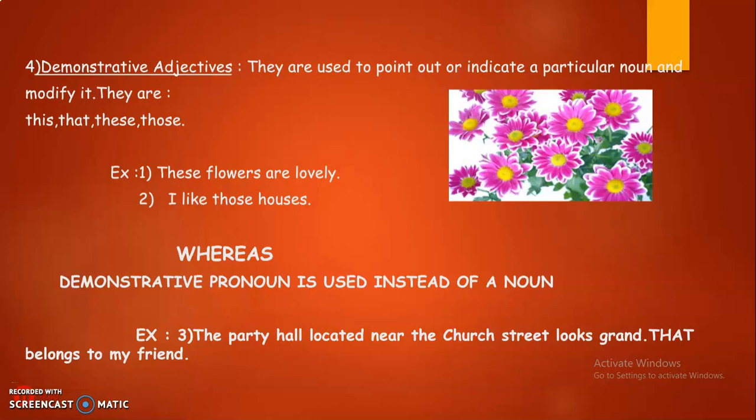For example, the party hall located near the Church Street looks grand. That belongs to my friend. So instead of saying that the party hall belongs to my friend, I can simply use the demonstrative pronoun that.